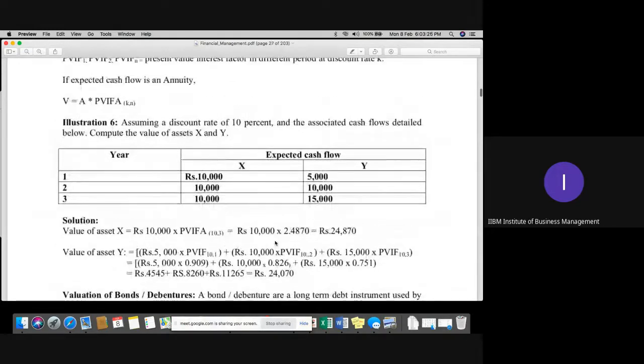You can see that there are two assets, asset X and asset Y. In asset X, you can see that there are three equal inflows. We calculate this one as well, when we have an even cash inflow, if you remember, and when we have uneven cash inflows. In both cases, how to calculate all this part.